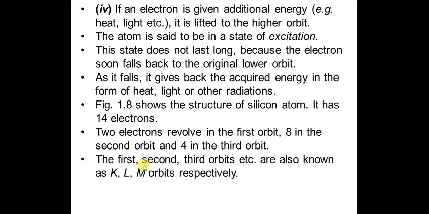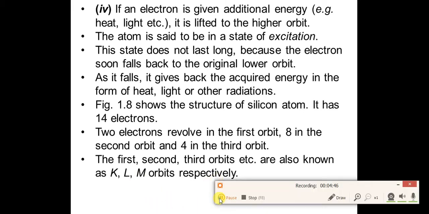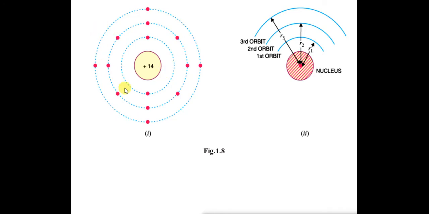The first orbit is called the K orbit, second is the L orbit, and third is the M orbit. So this is the atomic structure of silicon. First orbit 2, second orbit 8, and the third orbit has 4 electrons.